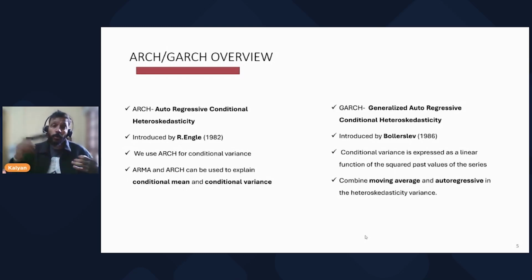So they're not only focusing on the return, but they also keep a tab on the variance of the assets. That's why variance also plays a key role. That's what the ARCH models are all about. Now, with the help of ARMA and ARCH, we can explain this conditional mean and conditional variance. That's the beauty of the ARCH model.